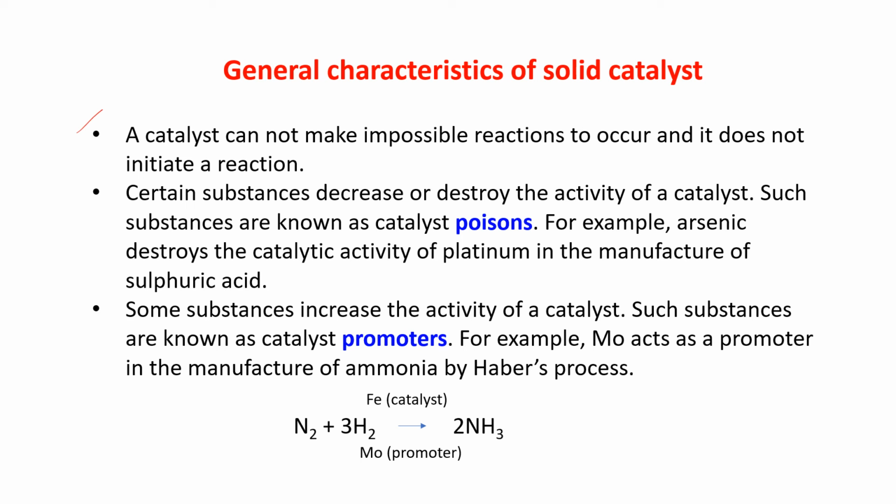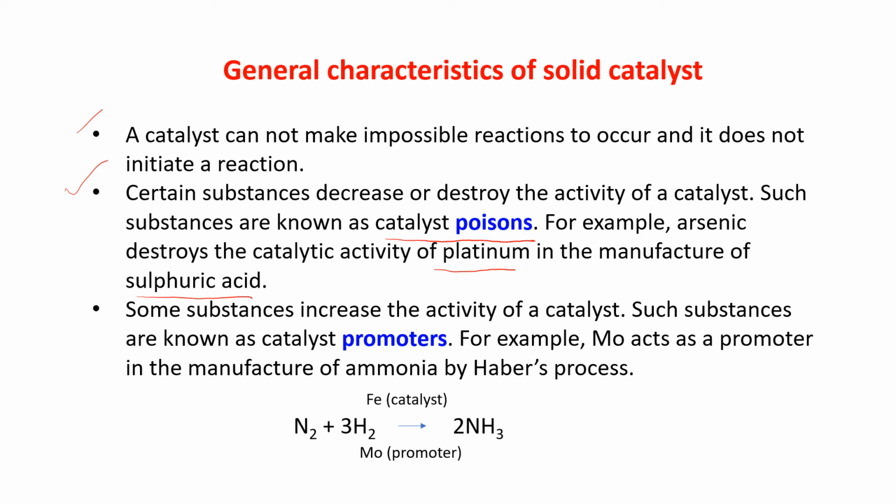Next, certain substances decrease or destroy the activity of the catalyst. Such substances are known as catalyst poisons. For example, arsenic destroys the catalytic activity of platinum in the manufacture of sulfuric acid.